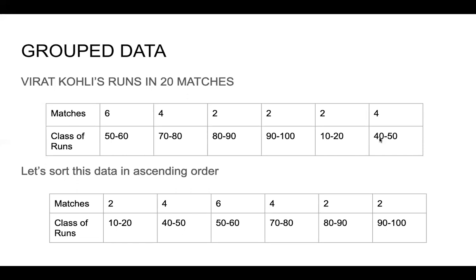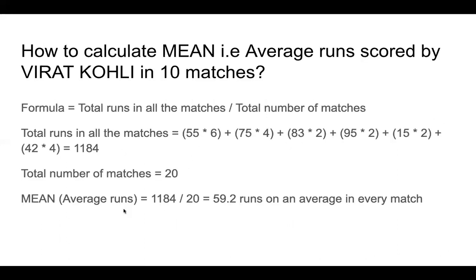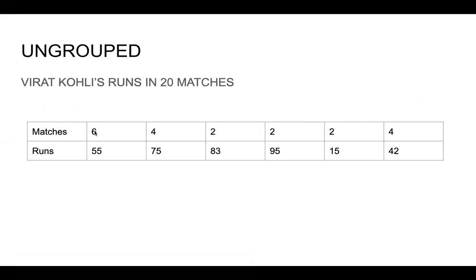Okay. So now what is the way of finding the average or the mean? We saw in the previous example, the mean we got was by multiplying all the values with their occurrences. These are called occurrences. How many times did that happen? That is occurrence. And what was the value? That is this. So how many times in 6 matches? In 6 matches, he scored 55 runs. So 6 is the occurrences and 55 is the value.